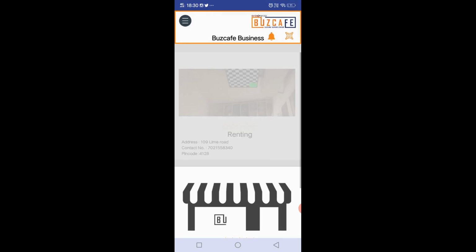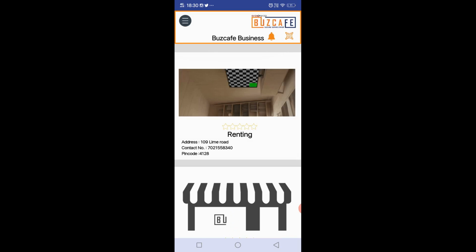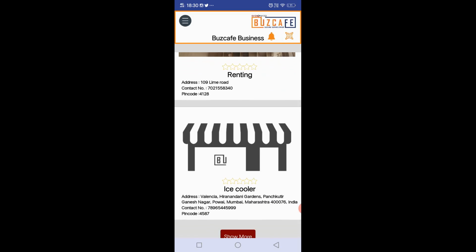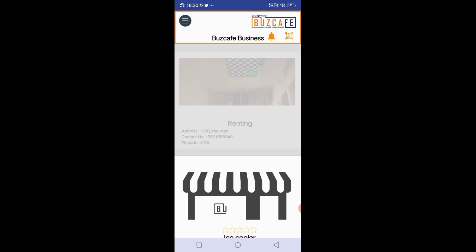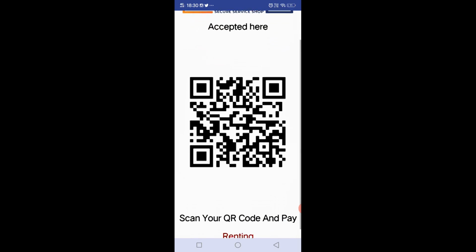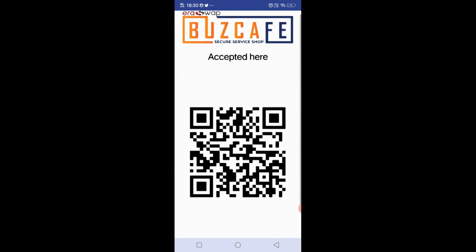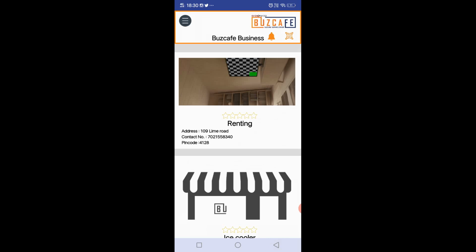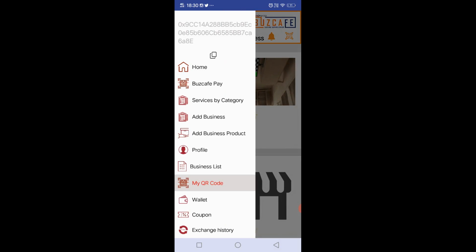Let's go and see some more features like my QR code. So you have listed your business and you want to see your QR, or your customer wants to make a payment. The only thing you have to do is click on this business. You can see the QR has been generated. The customer can scan this QR code and make a payment. Let's go to this wallet.